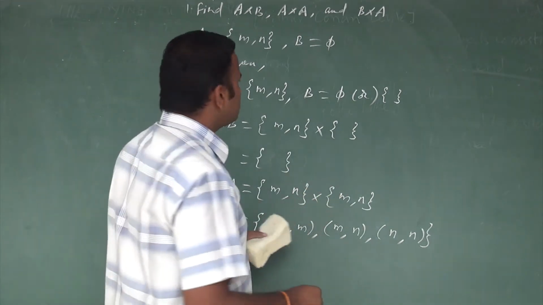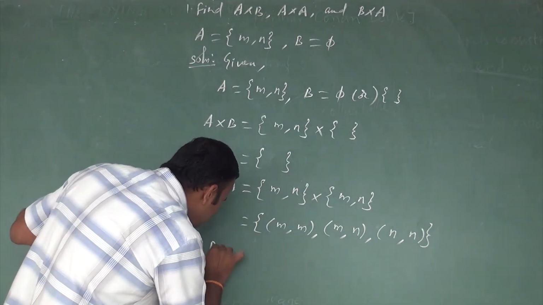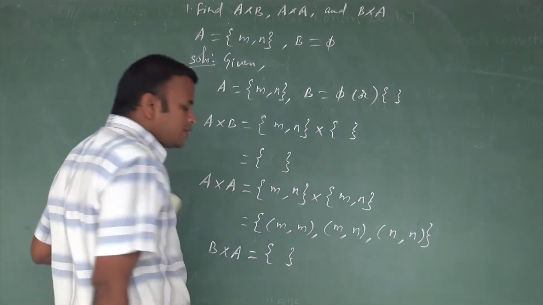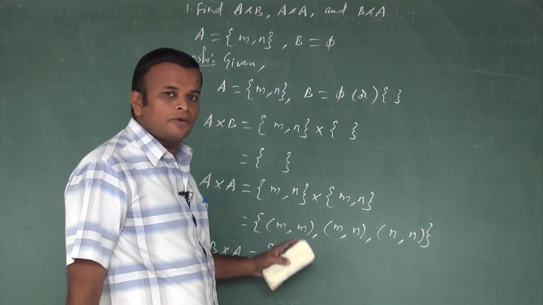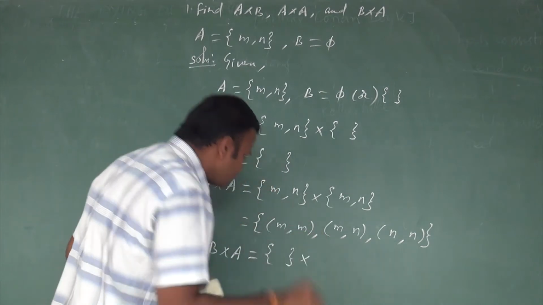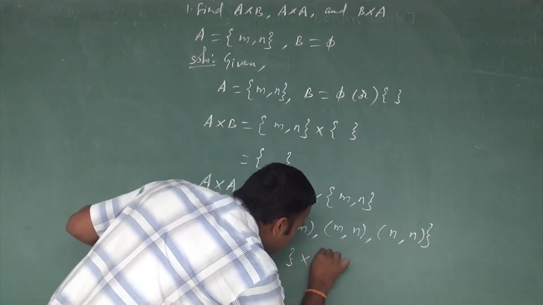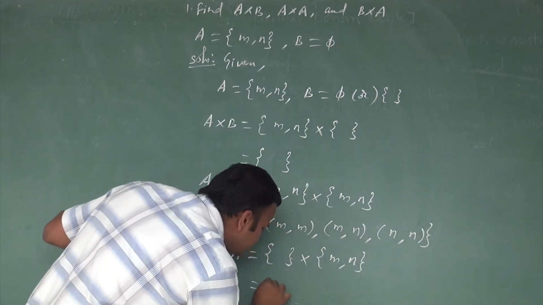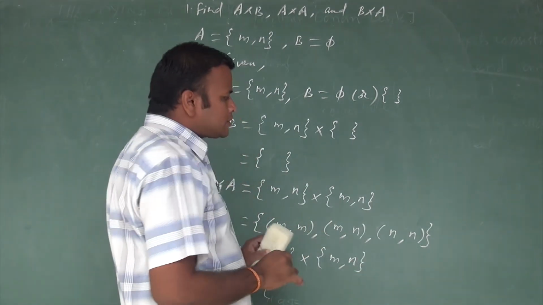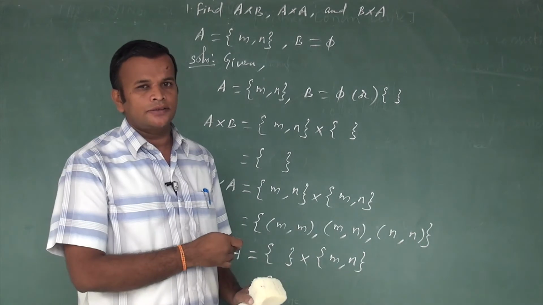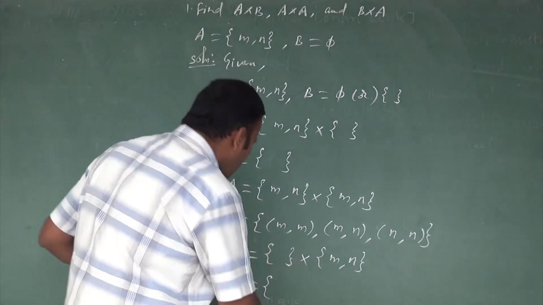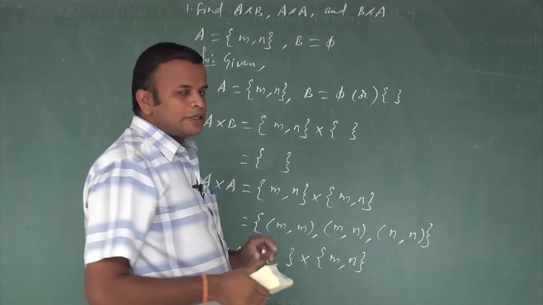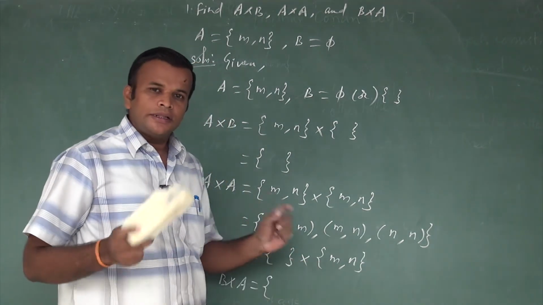One more question will be given, that is B cross A. What is the value of B? It is an empty set, cross A. A contains two elements, M comma N. If you have understood very well, tell the answer.